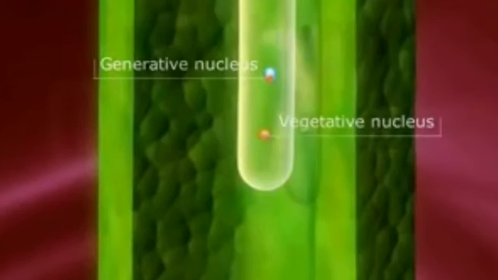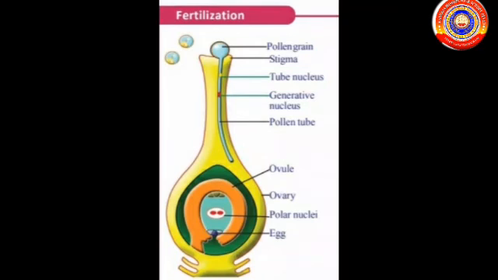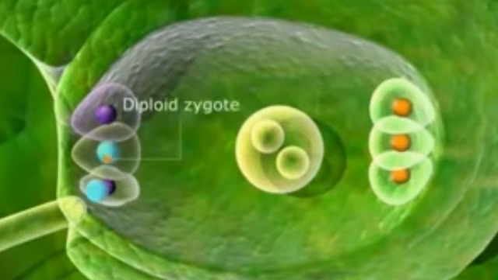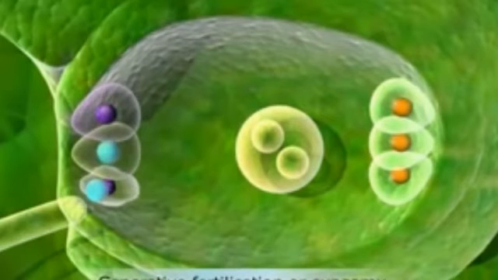The generative nucleus divides in the pollen tube to form two male gametes, and the tube nucleus disintegrates. One of the male gametes that reaches the ovary through the pollen tube fuses with the egg to form the zygote. The second male gamete fuses with the polar nuclei in the ovary, and the endosperm is formed from it. The zygote develops into the embryo, and the endosperm becomes the stored food needed for the embryo's growth.